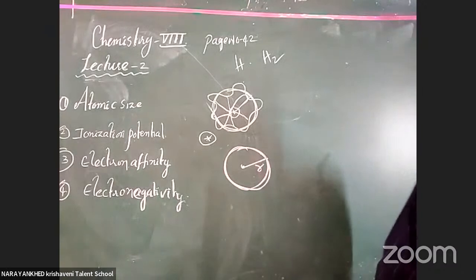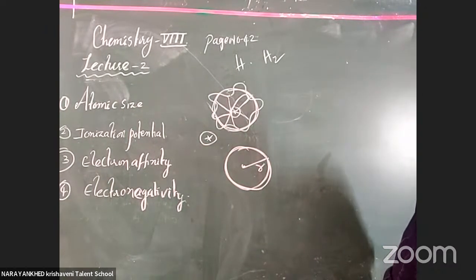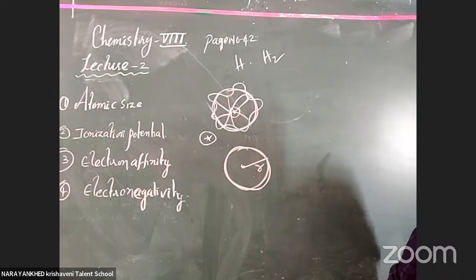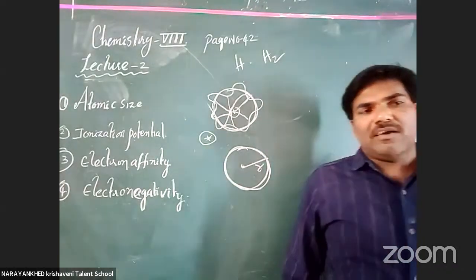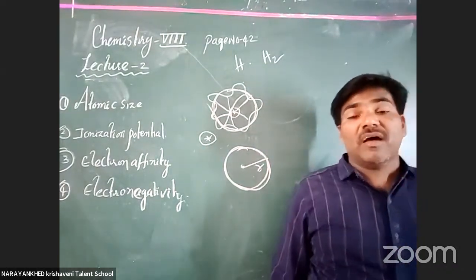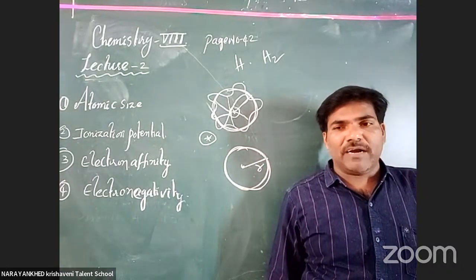The values of atomic radius are derived from bond lengths measured by various techniques such as X-ray diffraction, electron diffraction, infrared spectroscopy, and nuclear magnetic resonance spectroscopy. There is a very important question for all the students. What techniques are we using for finding atomic radius? This is a very important thing.